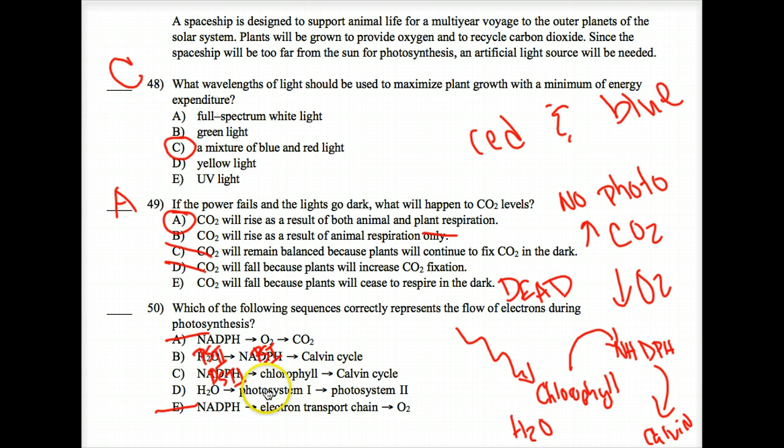Water to photosystem 1 to photosystem 2. So you have to think. This one's tricky. This is why I put it on here. It looks easier than it is. So think about it. What's the order that they're going to go in? We've got photosystem 2 going ahead, and those electrons move to photosystem 1, and then that eventually moves to the Calvin cycle. So I would say that this is a poorly written question, and then I would say that the most right answer of that is actually B.